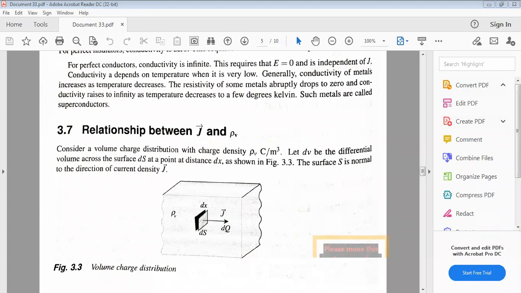See here, the relationship between J and rho v. Consider a volume charge distribution, or volume charge density, rho v coulombs per meter cube, and let dv be the differential volume across the surface ds, and the distance in the x direction is dx. The surface s is normal to the direction of current density J. Let us assume one cube which has a volume charge density rho v in the direction of x. We consider a differential surface area ds, in which the conduction current density, which is perpendicular, is J.